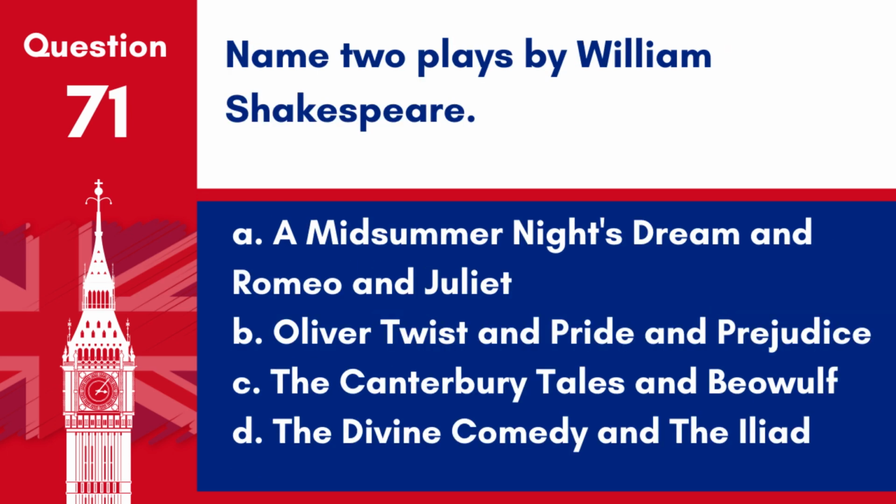Question 71. Name two plays by William Shakespeare. A. A Midsummer Night's Dream and Romeo and Juliet. B. Oliver Twist and Pride and Prejudice. C. The Canterbury Tales and Beowulf. D. The Divine Comedy and the Iliad.